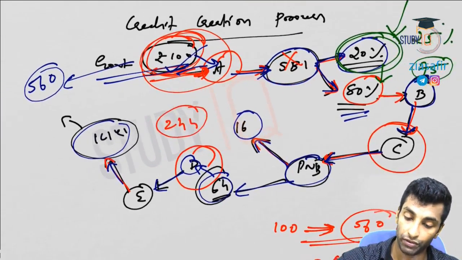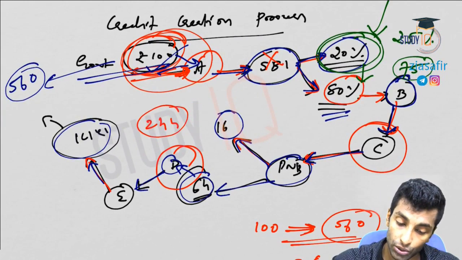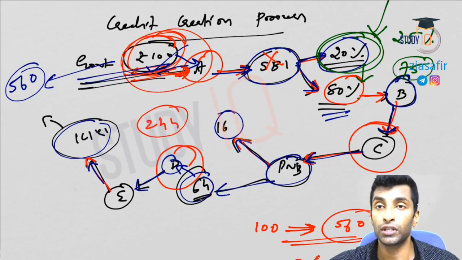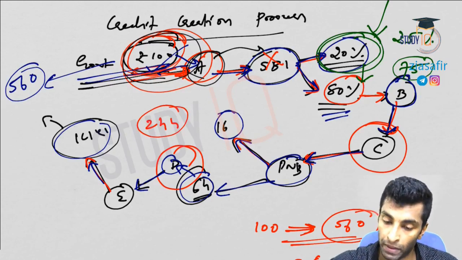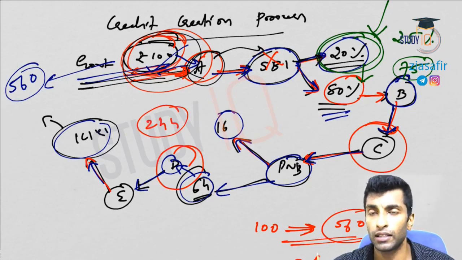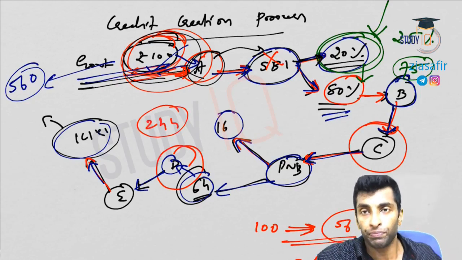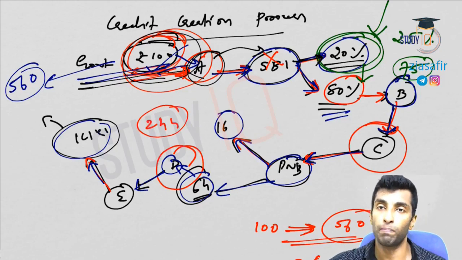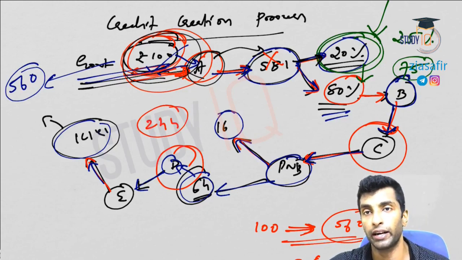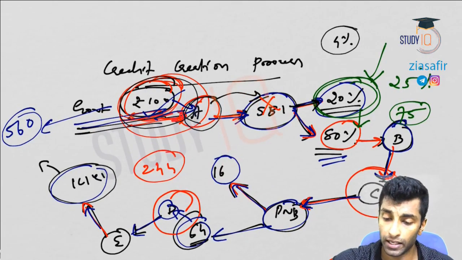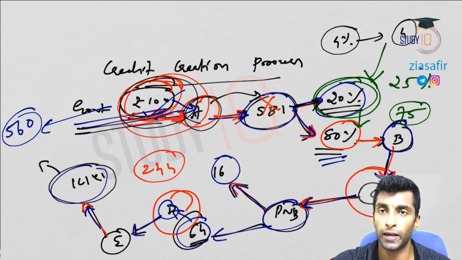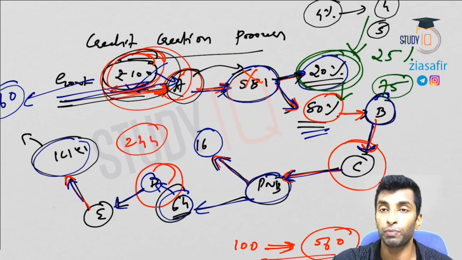Yeah, you see here we have used this diagram in all the sessions. So see, the government, the currency is printed, let's say 100 rupee currency is printed, and the government is buying something from A. Okay, A will deposit this money in SBI. Now what will SBI do, based on the statutory requirement, SBI will keep some money with them and lend the balance amount completely, because the profitability will increase if your lending capacity increases. So if let's say CRR is 4%, that means 4 rupee you have to keep with RBI. If CRR is 5%, you have to keep 5 rupee with RBI.